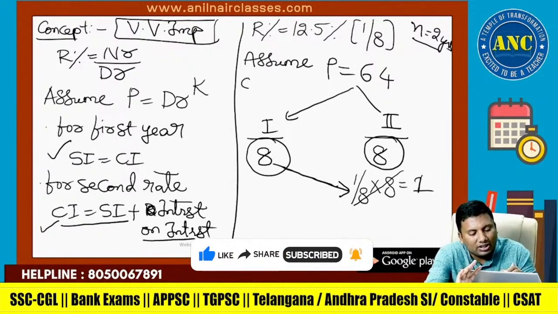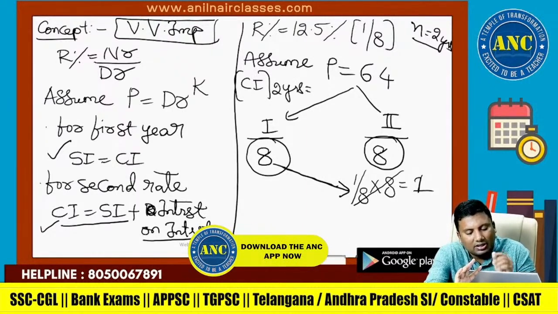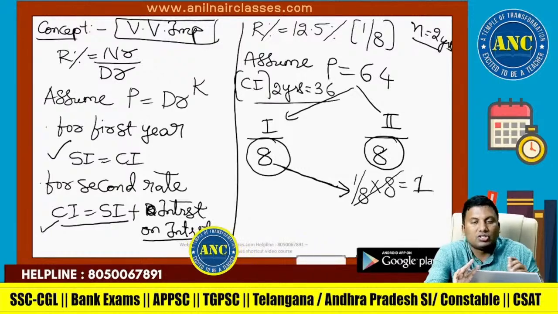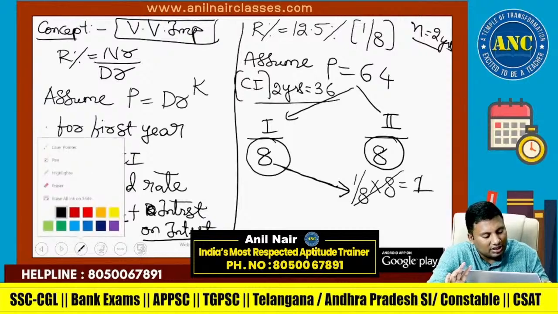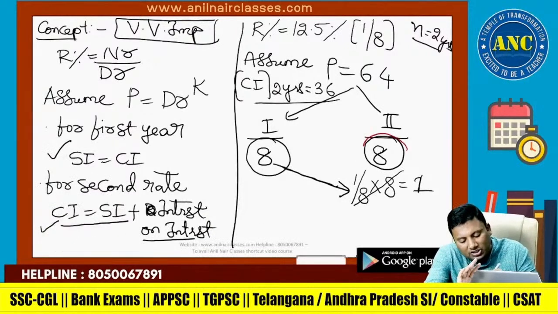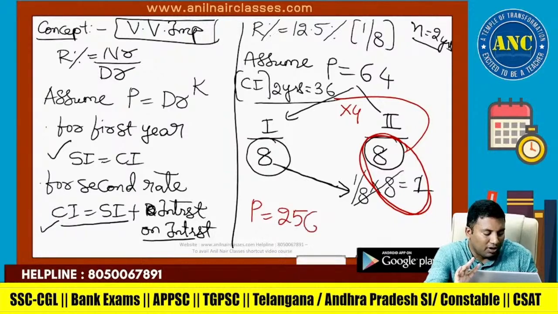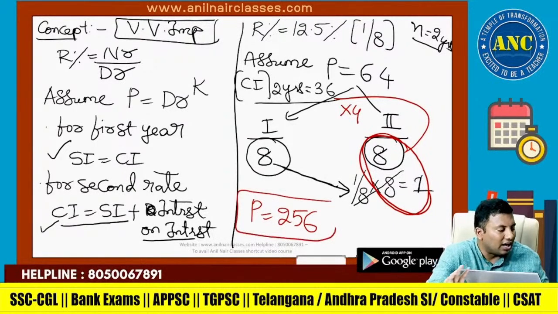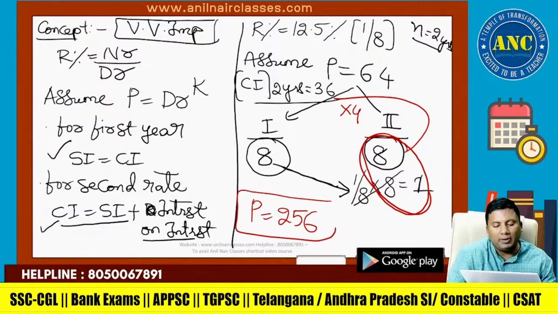So what is the question that he has asked? CI for 2 years is 36 I gave. So this is nothing but 8 plus 1 is 9. This is the CI for 2 years. 9 4s are 36, so 64 4s are 256. Some of you who said 256 are right answers. Some of you who said 192 may have made a calculation mistake. I hope it is clear.